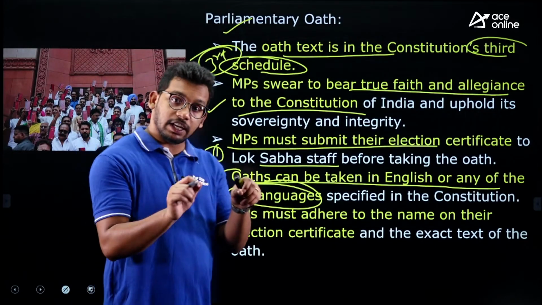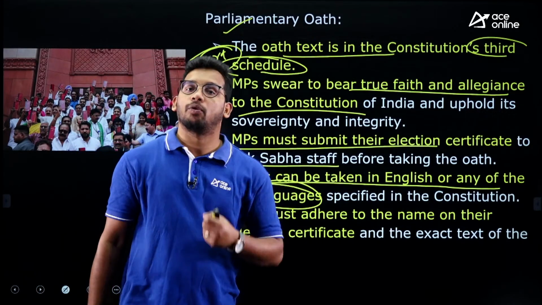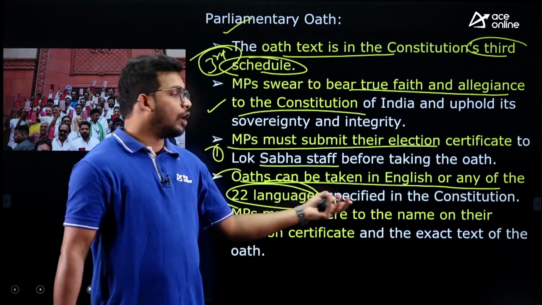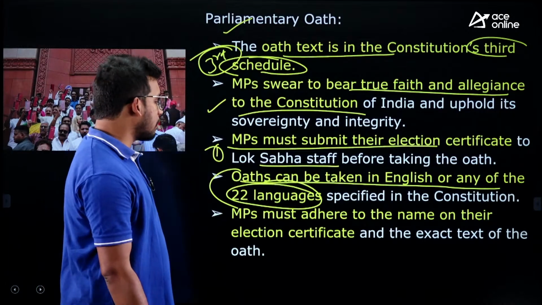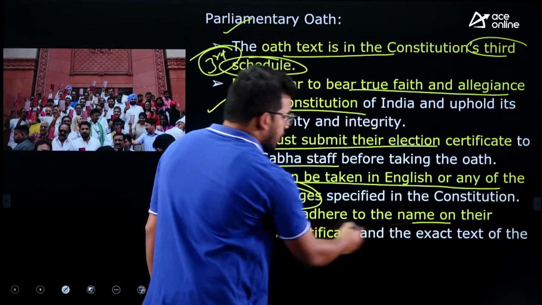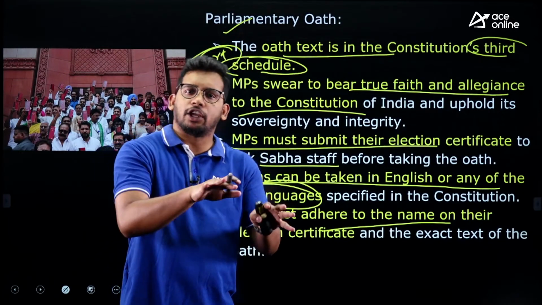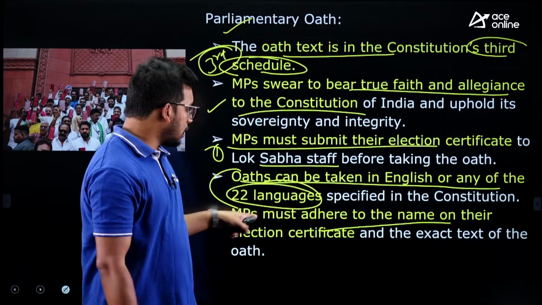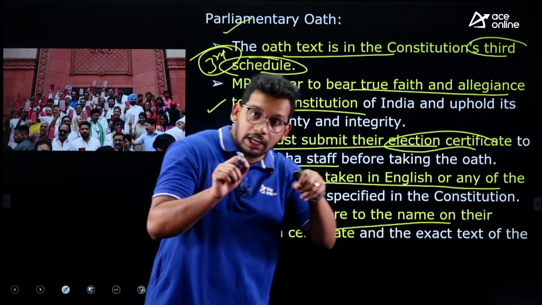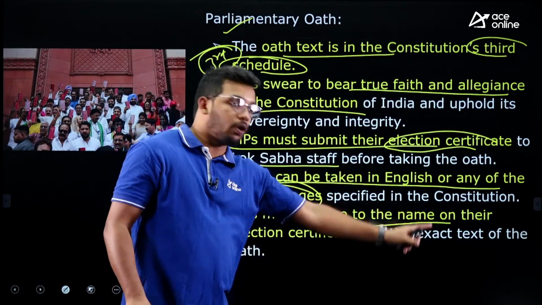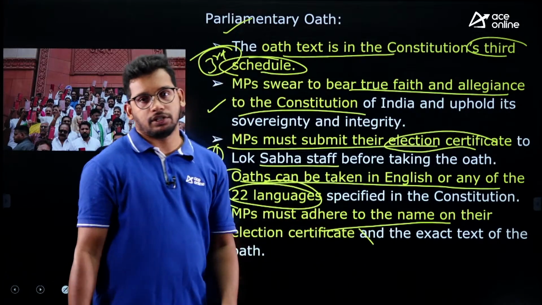For example, Rajasthani is not mentioned in the 22 languages of the 8th schedule. So nobody can take their oath in Rajasthani. Either they have to take it in Hindi or English, or whatever language is mentioned in the 22 languages of the 8th schedule, right? And then they have to adhere to the name. So you might have seen Chandra Shekhar will be taking the oath, something like that, whatever the person. So they have to adhere to the name mentioned in the election certificate, and take the oath only in that particular name. This is also one important condition, right?